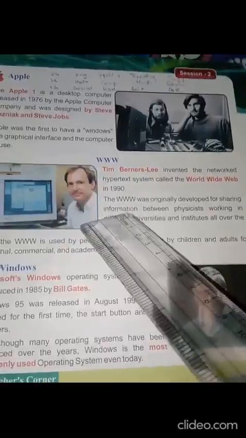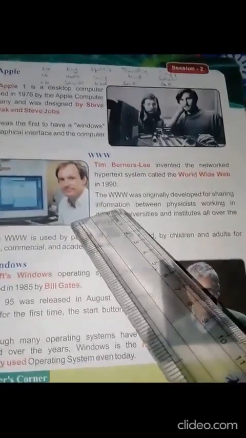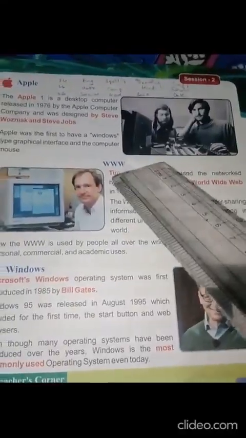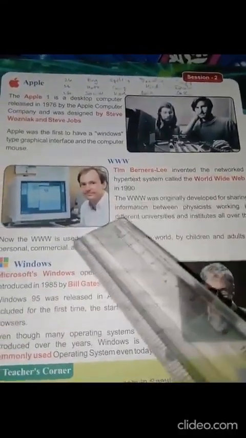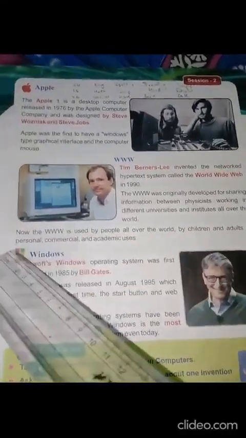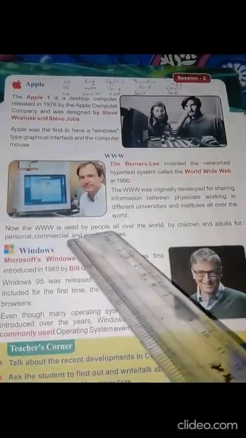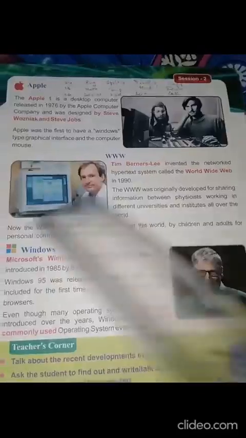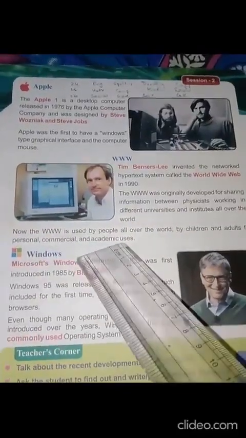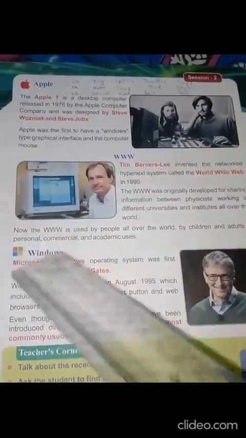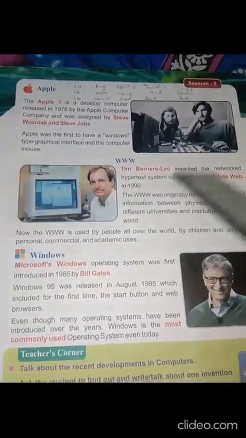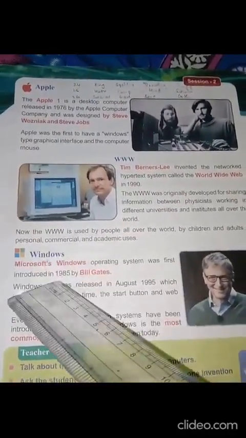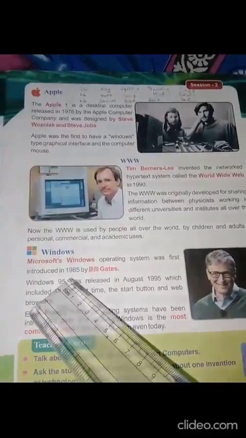Now, the www is used by people all over the world, by children and adults, for personal, commercial and academic uses.